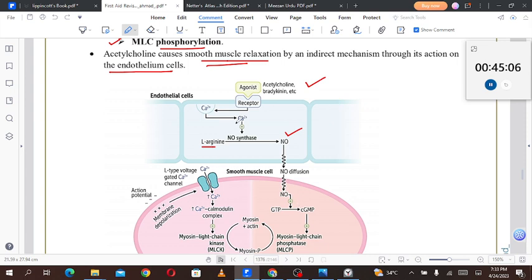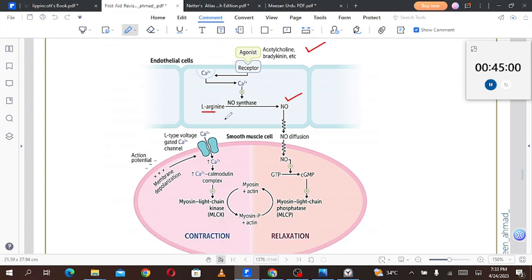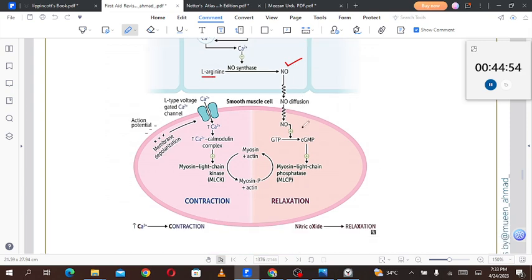So how does the relaxation occur? The acetylcholine will cause the calcium influx into the cell, and that calcium will catalyze the conversion of L-arginine into nitric oxide by nitric oxide synthase. And nitric oxide will diffuse into the cell, and that will convert the GTP into cGMP.